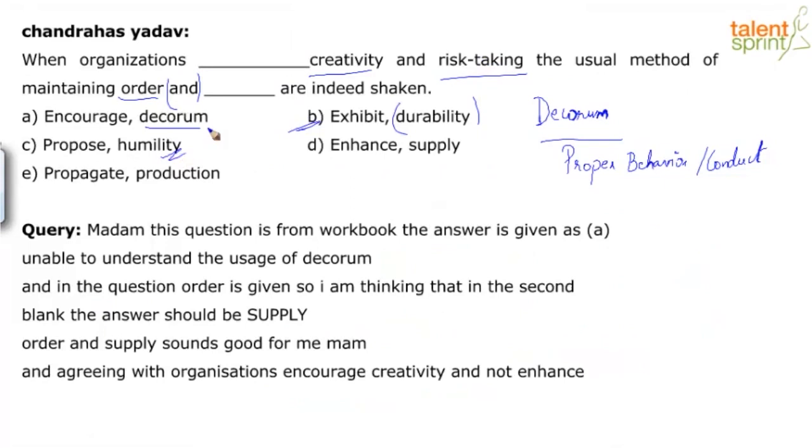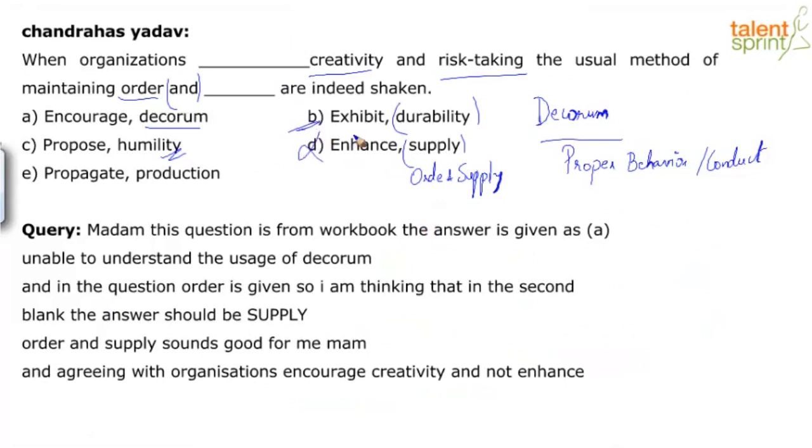Humility again doesn't make logical sense in the second blank. Now order and supply could be a collocation. That doesn't mean it is appropriate in this context. We are not talking about a sales perspective. The context is referring to something else here. So order and supply, yes, it's a collocation, but not appropriate in this context. So you can safely eliminate option D.